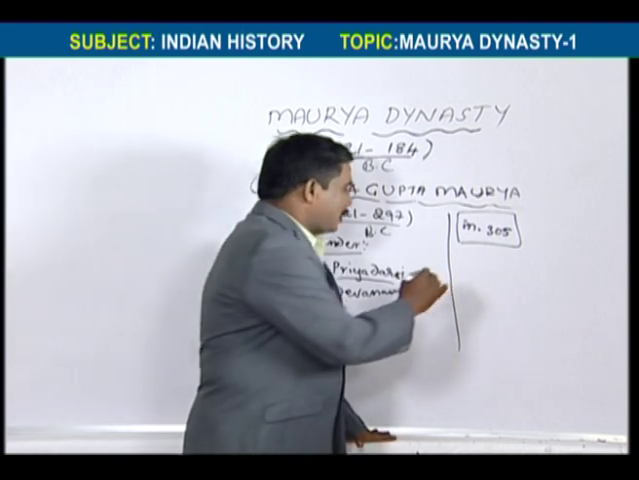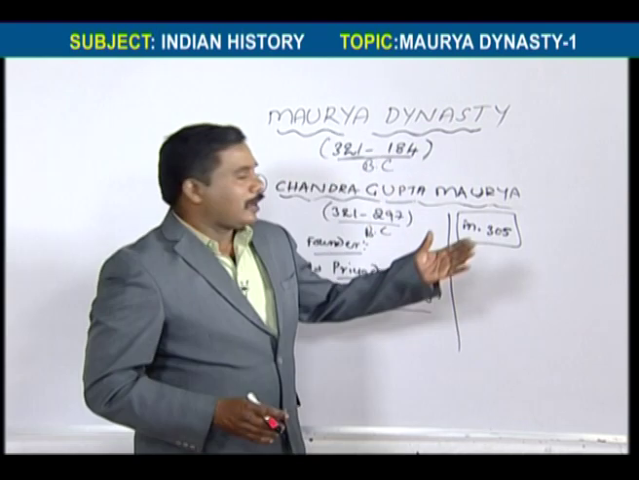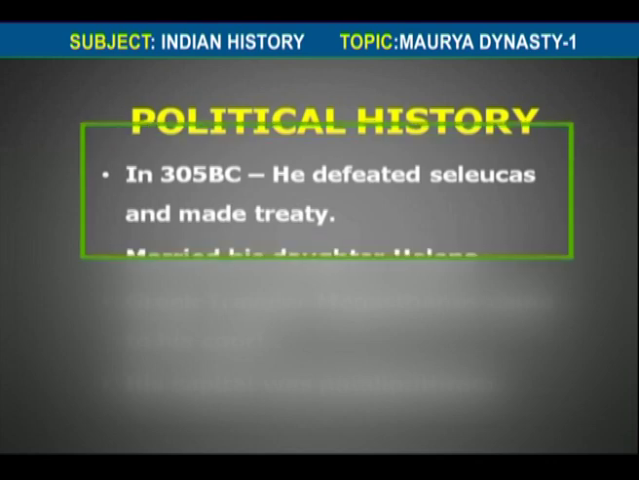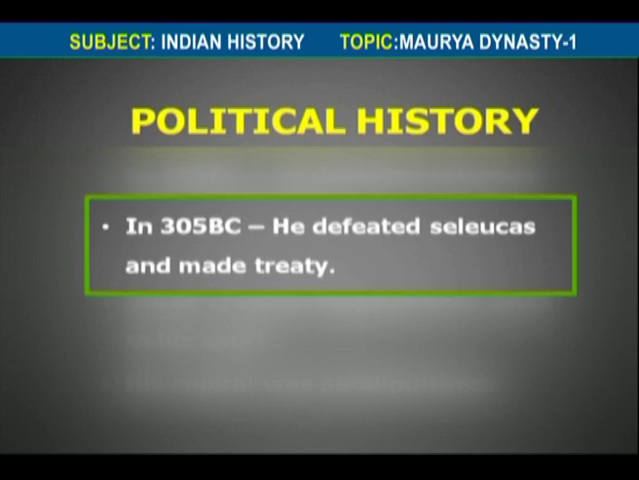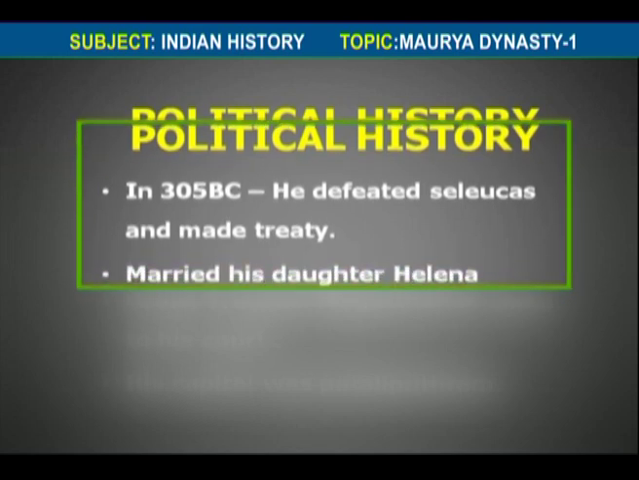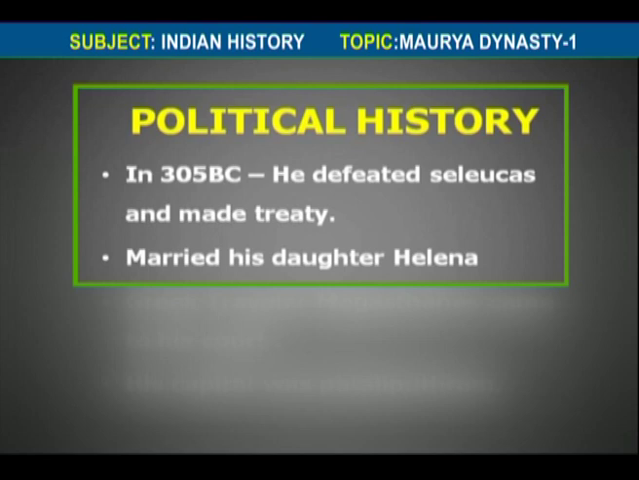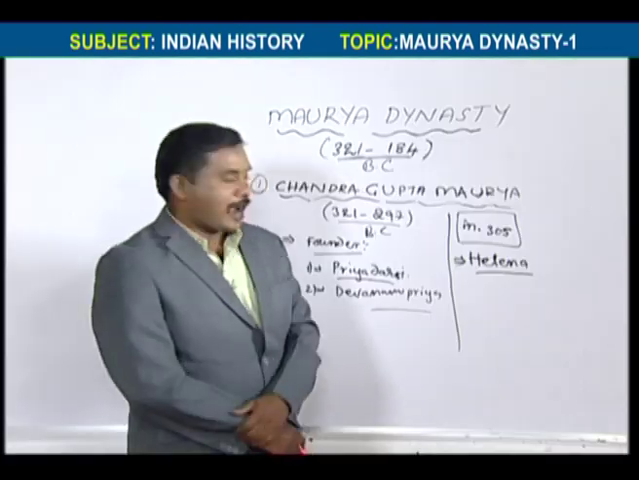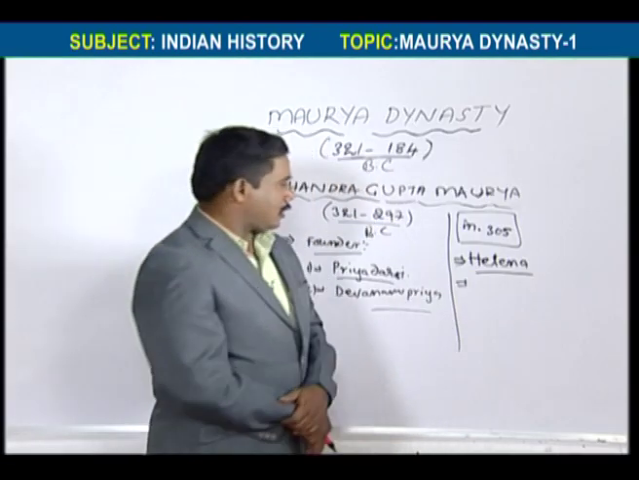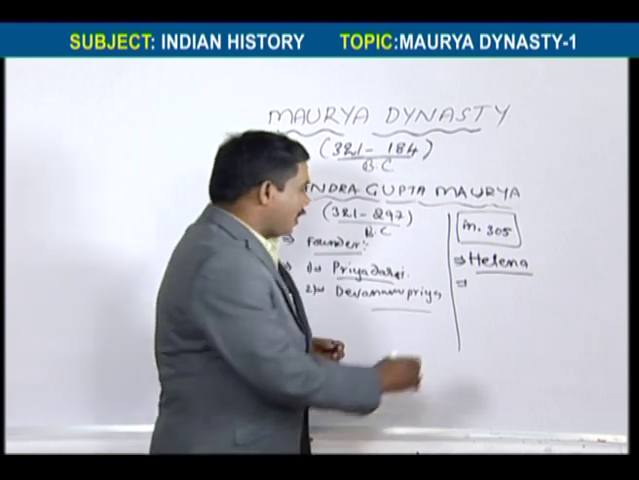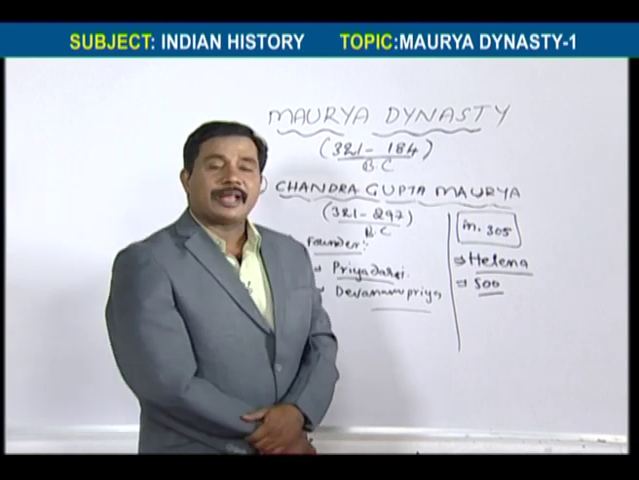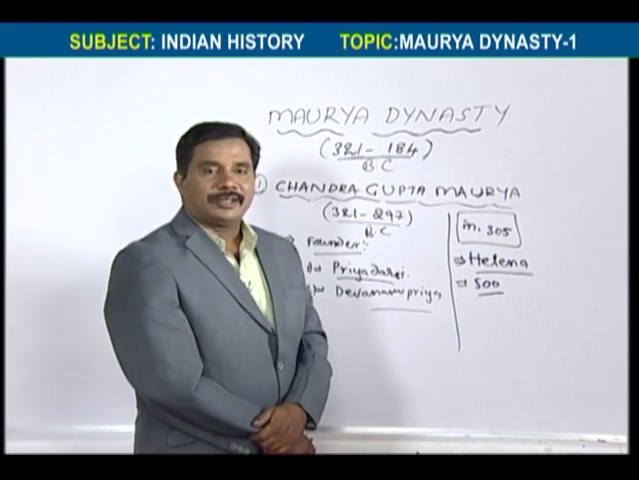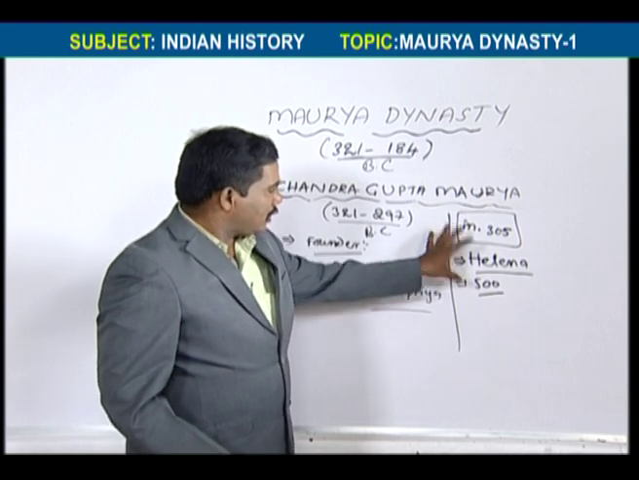So here Chandragupta Maurya married Seleucus Nicator's daughter. Seleucus Nicator gave his daughter to Chandragupta. Her name was Helena. And in return for giving the daughter, Chandragupta Maurya gave 500 elephants to Seleucus Nicator. So this is the information regarding the compromise.